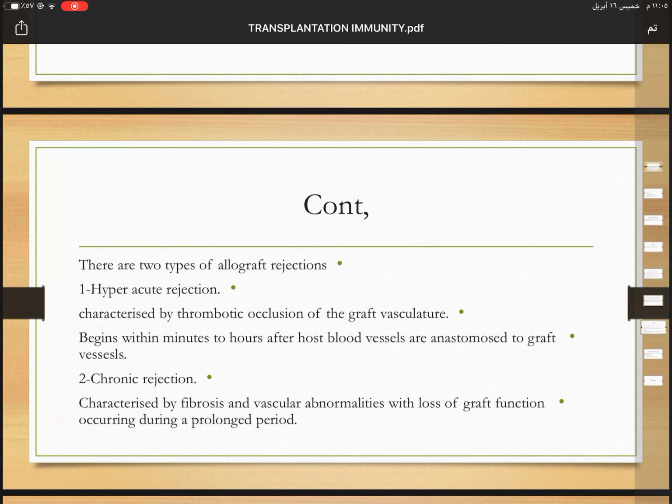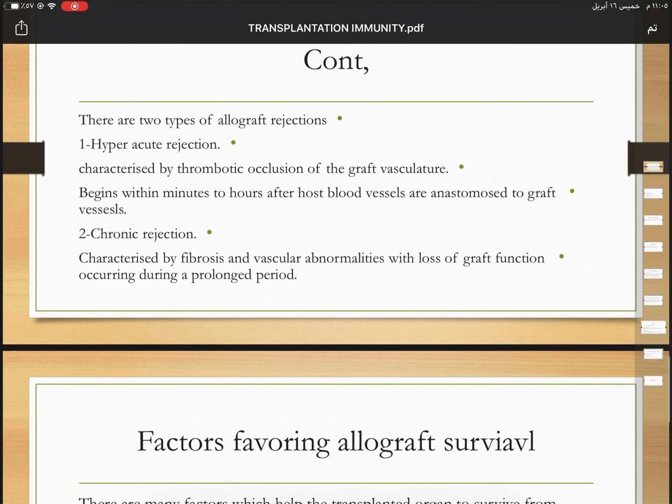Hyperacute rejection is characterized by occlusion of the graft vessels, and it occurs after host blood vessels are anastomosed to transplant vessels. Number 2, chronic rejection, is characterized by fibrosis and vascular abnormalities, and this will lead to loss of graft function occurring over a prolonged period.